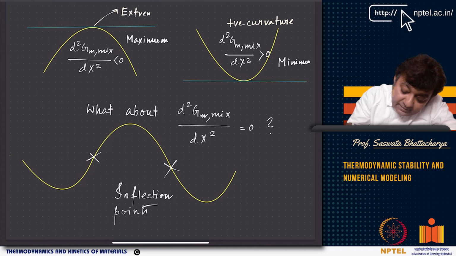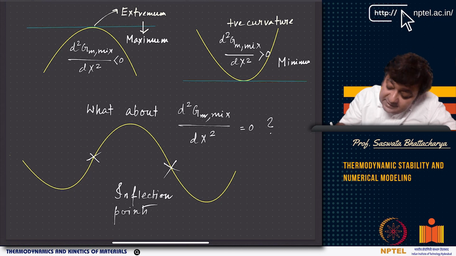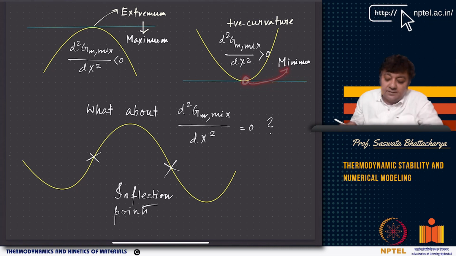Now at this extremum, the second derivative is less than 0. Second derivative less than 0 means this extremum is nothing but a maximum, right? In this case, this extremum that you have is nothing but a minimum, right?